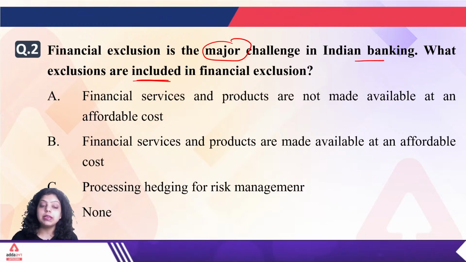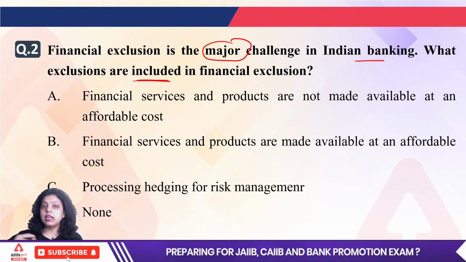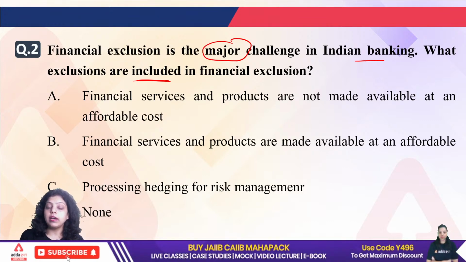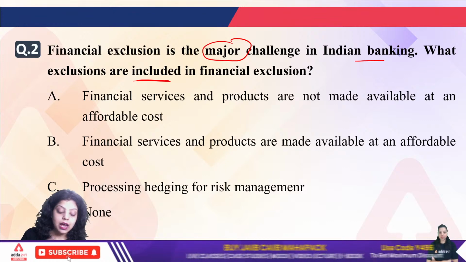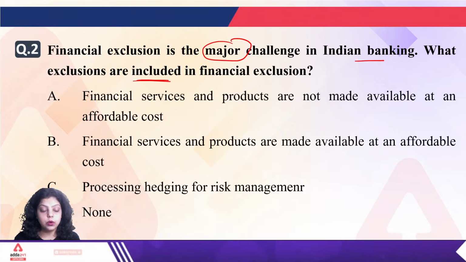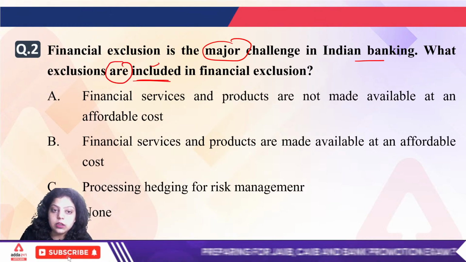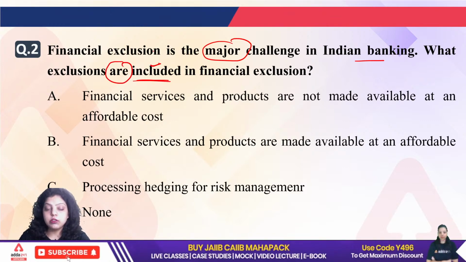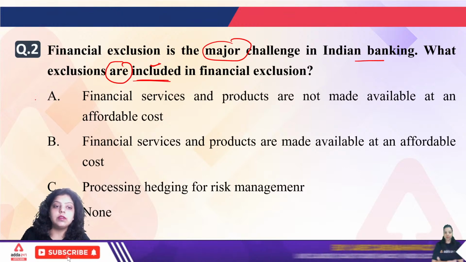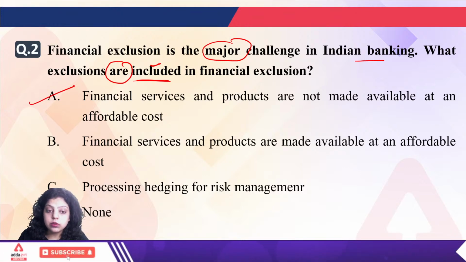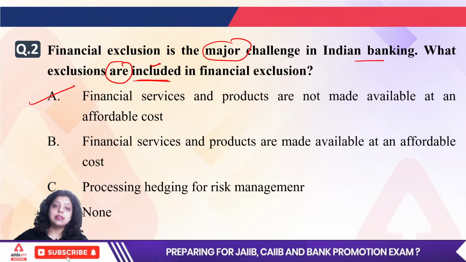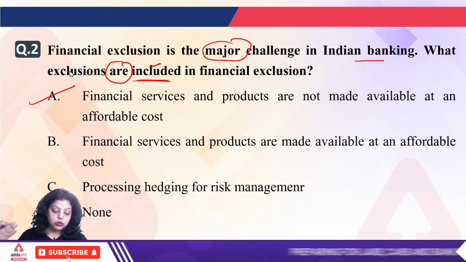Financial exclusion means that each and every person of the country has no access to financial products and services at an affordable cost. Okay, so here it is asking which of the following is included, not excluded. Which of the following is included? So the right answer will be A, that financial exclusion means not every person is linked to the financial products and services.